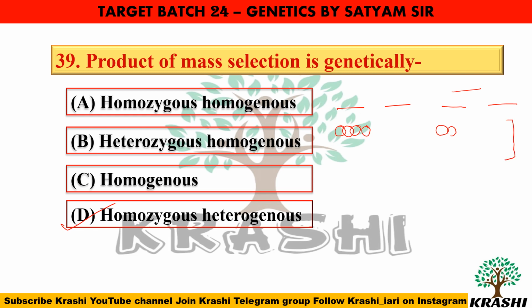In case of homozygous and heterogeneous, the product of mass selection, we can see there are individuals with capital T, small t, very rare. That means the population is heterogeneous and the individuals are homozygous. In case of heterozygous and heterogeneous, the population will be heterozygous. Also the individuals will carry two alleles.